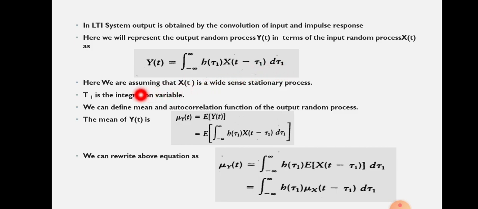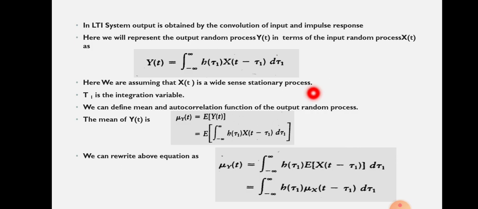Okay. Our first consideration is that we are assuming x of t is a stationary or wide sense stationary process, and we studied stationary processes in the previous class. A stationary process is said to be wide sense stationary if and only if it obeys two conditions: its mean should be a constant, and its autocorrelation function depends only upon the time difference.